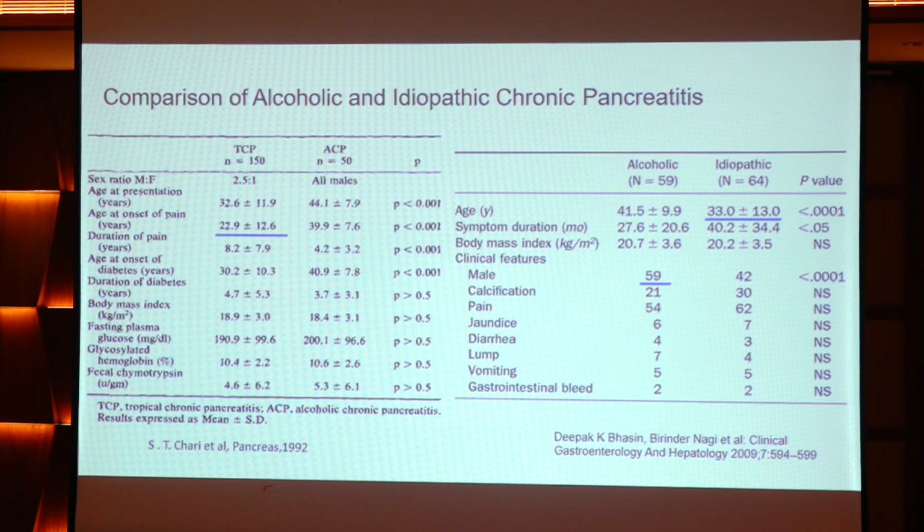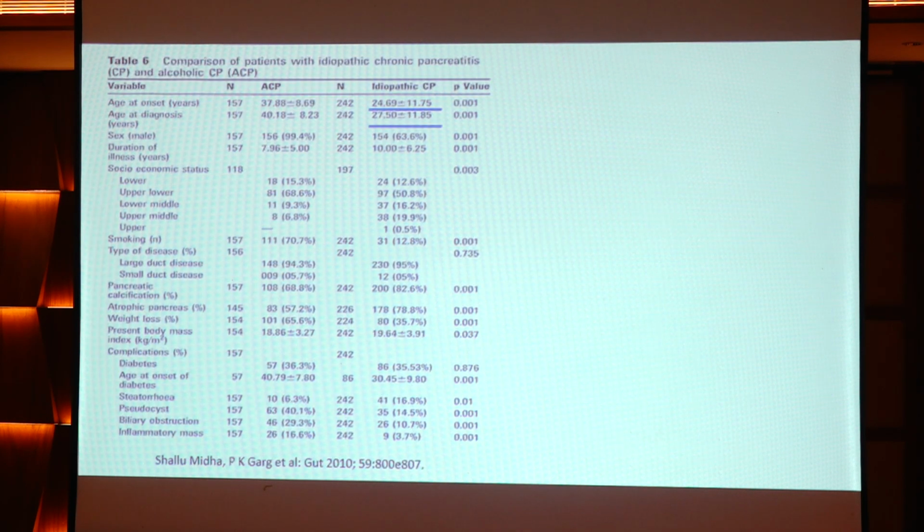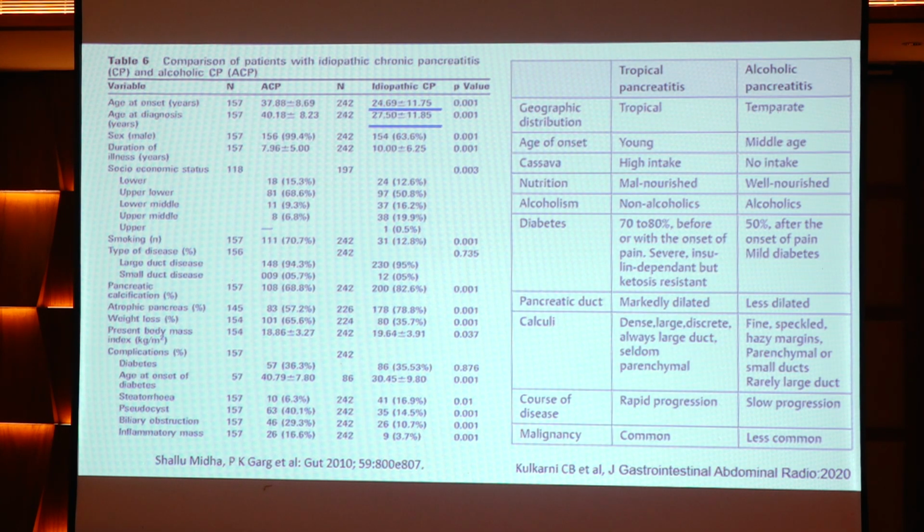Comparing alcohol versus idiopathic chronic pancreatitis, we already know that idiopathic pancreatitis has an earlier age of onset. I'll summarize the findings alone. So idiopathic versus alcohol: the age of onset is younger in idiopathic or tropical pancreatitis. They are more malnourished when compared to alcohol related. Diabetes is more common in tropical pancreatitis.